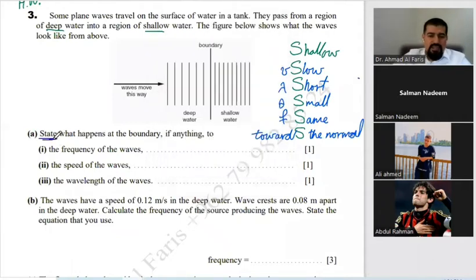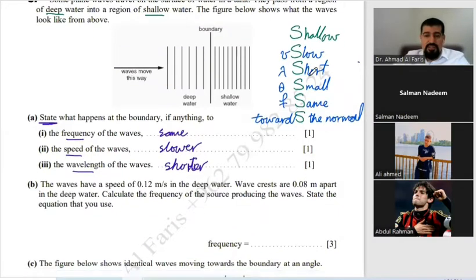A, state what happens at the boundary, if any, to the frequency, the speed, the wavelength. Who can tell me what happened to this? The frequency, bravo, remains the same. Speed, slower, bravo. And the wavelength gets shorter or smaller or decreases. Yes, shorter. Bravo. Shukran Tina, shukran Salman, shukran Yasmin. So 3 easy marks, right?